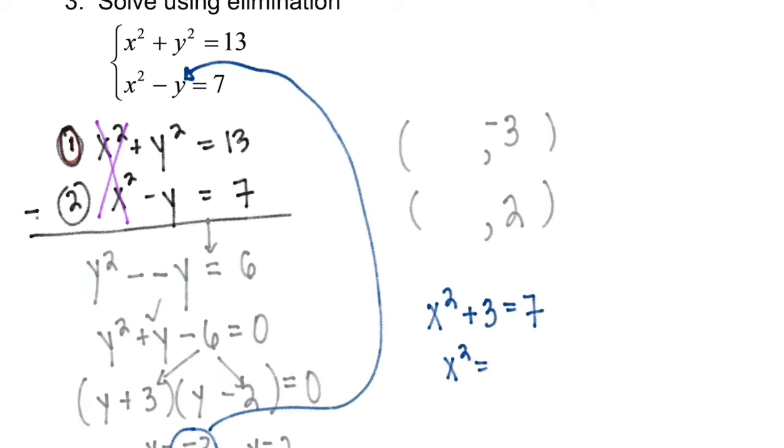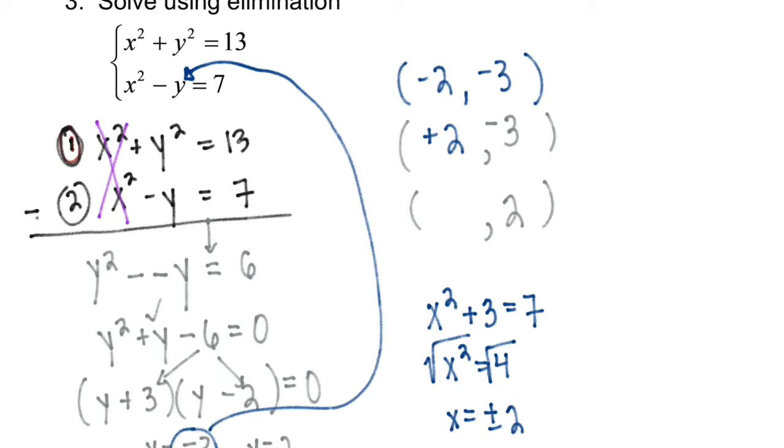Subtract 3 from both sides. We get x squared equals 4. I square root both sides, and I get a plus or minus. So when I put a -3 in, I get a +2 out and a -2 out. So there were actually two ordered pairs for that one y value.